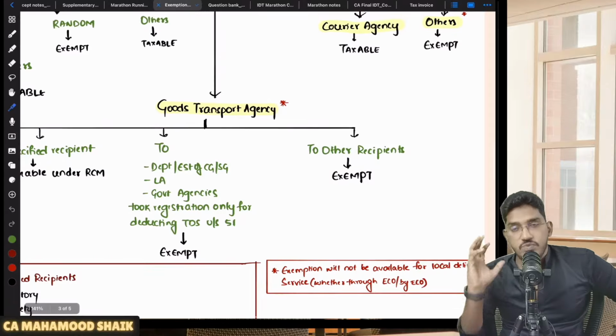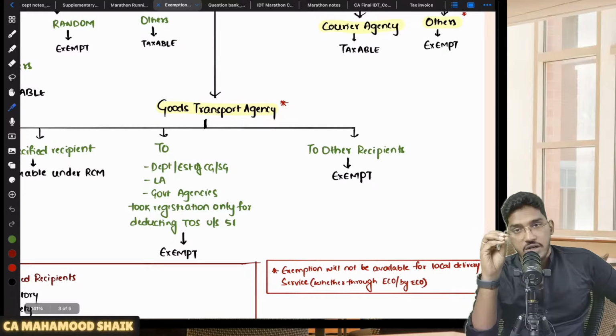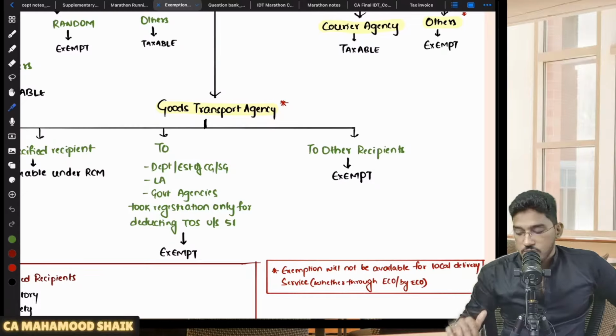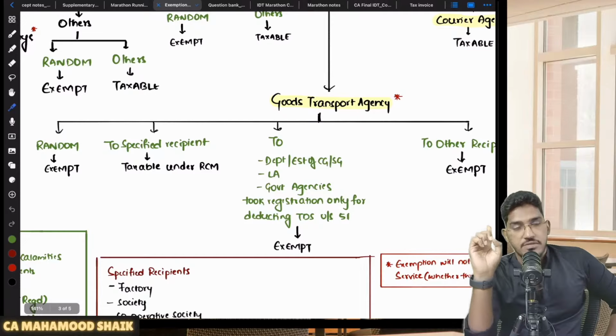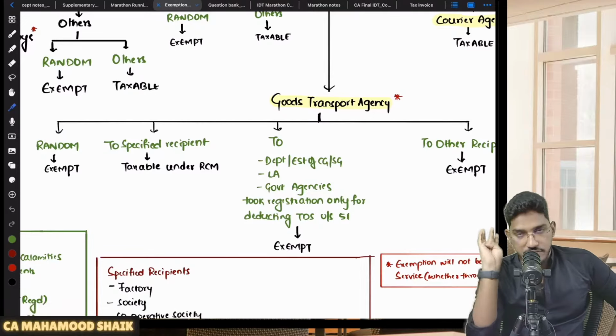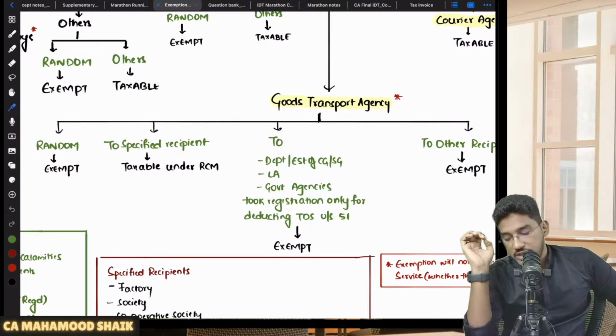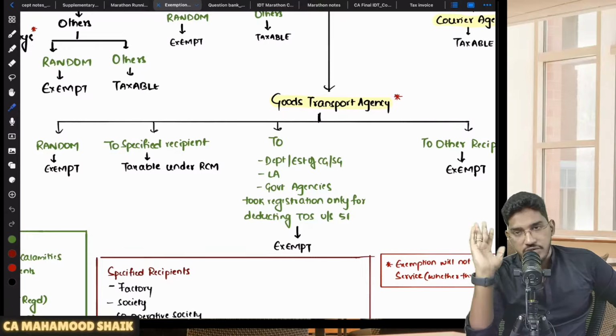Okay, so this is one comprehensive chart which is covering all kinds of GTA services: when exempted, when taxable, when RCM, and all. So once again, if I try to quickly revise it, in case of services provided by GTA by way of transportation of goods by road, first we have to check: are the goods which are getting transported falling under the exempt category? If the goods are falling under the exempt category, directly exempt, no one will pay the GST.